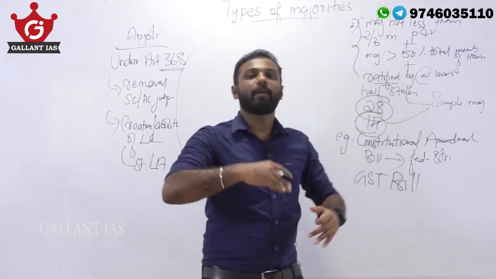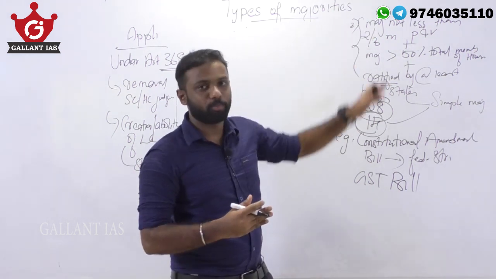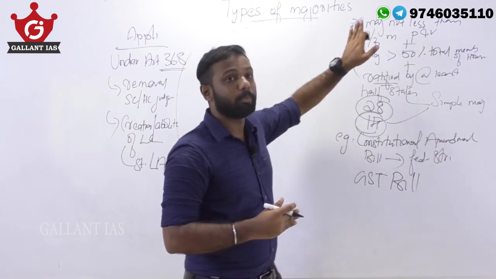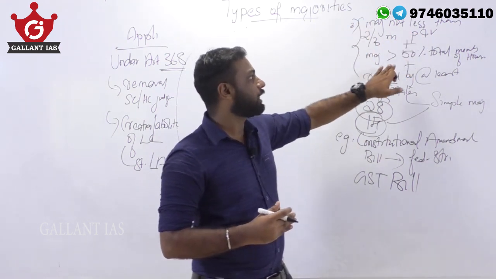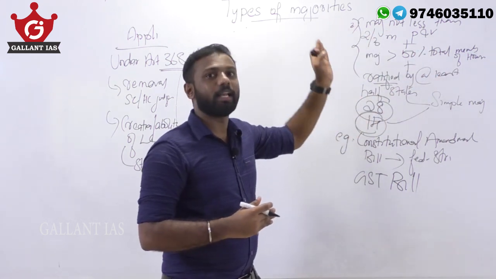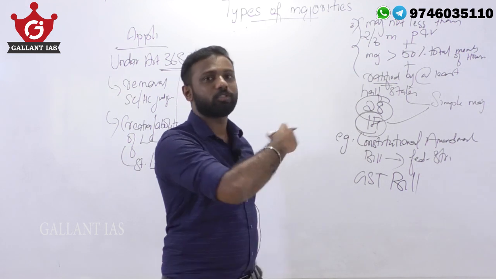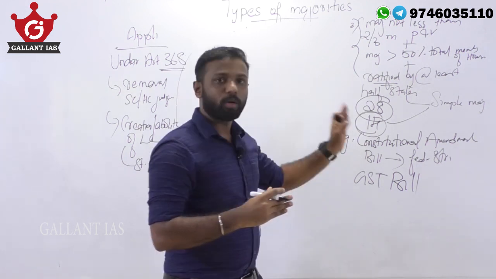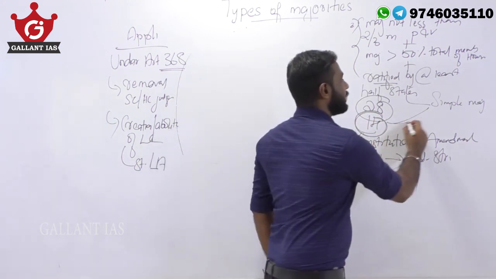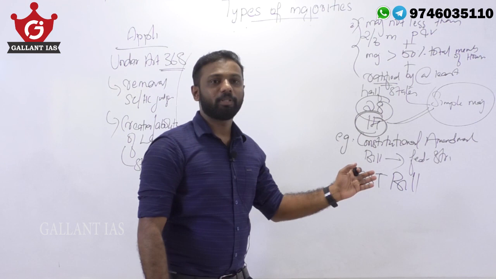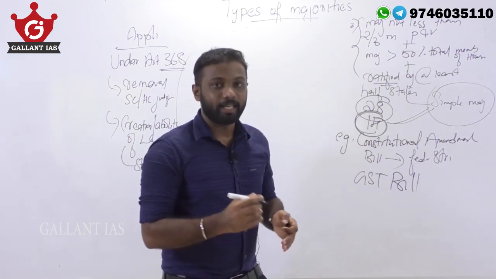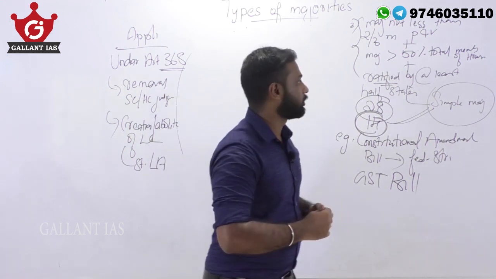That is, GST bill came into act after this long process. That means it is passed by a majority of not less than 2/3 members present and voting, and a majority of more than 50% of total membership of the house in both houses, that is in Lok Sabha and Rajya Sabha. And later on it is passed through all the states of our country. And the moment when 14 states ratified their concerned GST bill, using a simple majority, GST bill came into act. Okay, so this is the third kind of special majority mentioned under our constitution.